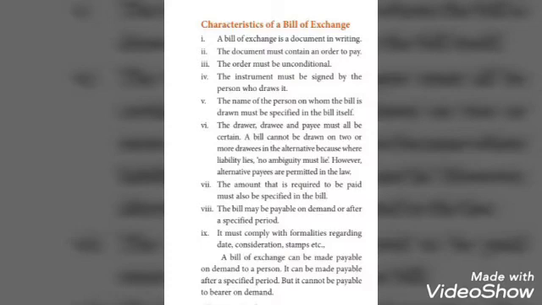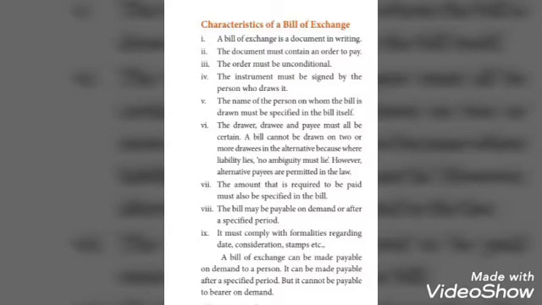The fourth point is the instrument must be signed by the person who draws it. The fifth point is the name of the person on whom the bill is drawn must be specified in the bill itself. And the sixth point is the drawer, drawee and the payee must all be certain.